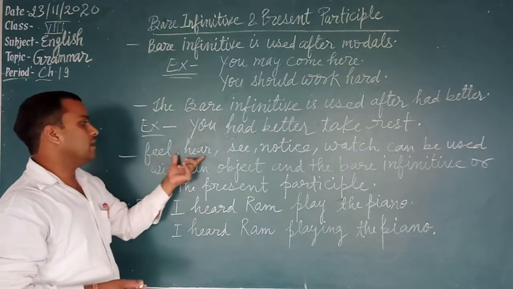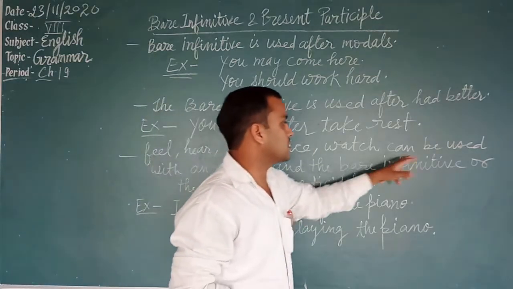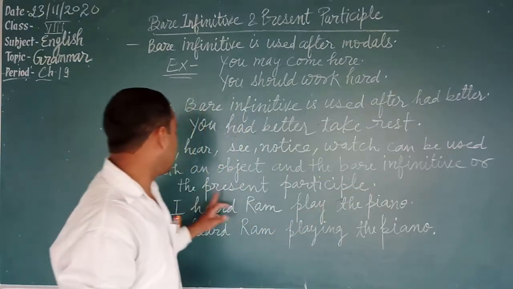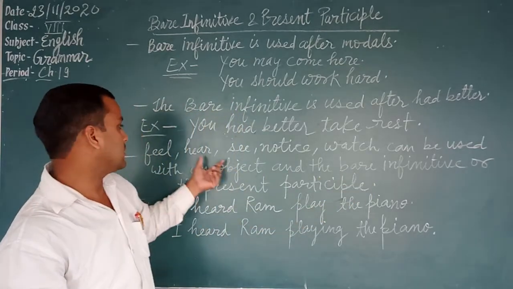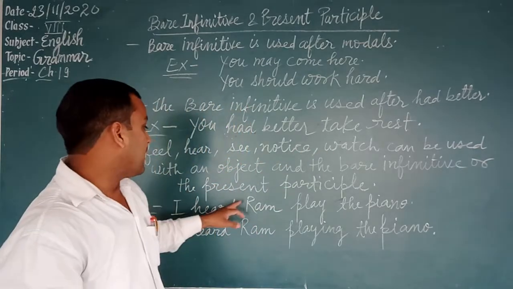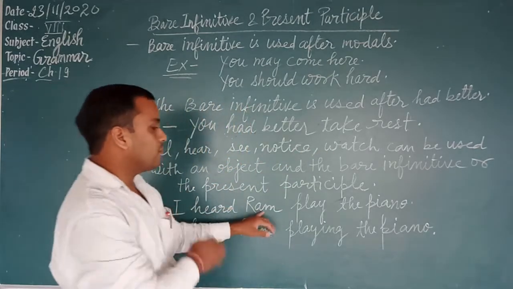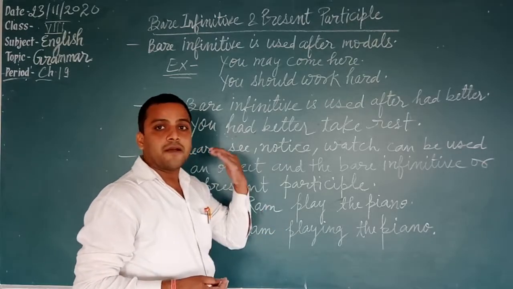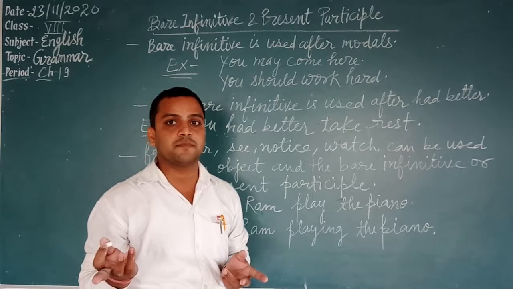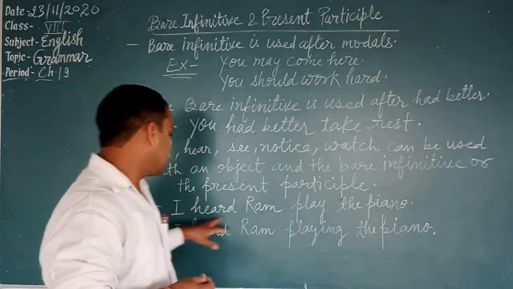The verbs see, notice, watch can be used with an object and bare infinitive or the present participle. Means when there are verbs like hear, see, notice, watch, then after these verbs there will be an object, and after the object we can use the bare infinitive or present participle. Means we can use both. See the example.